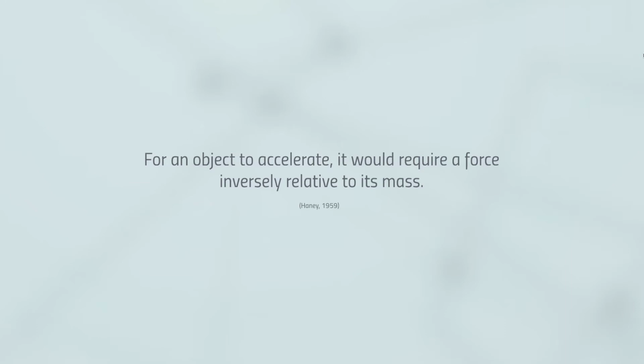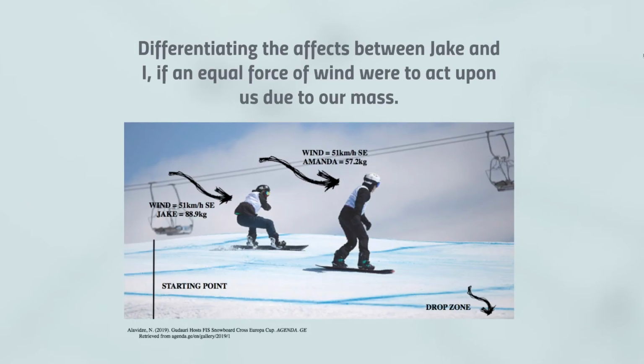Newton's second law of motion states that the acceleration caused by the net force of any object is directly proportional to the mass of said object, meaning that for an object to accelerate, it will require a force inversely relative to its mass. If Jake and I were riding on flat terrain and required an external force of wind to assist in reaching a drop zone, due to Jake's mass being greater than mine, the wind would need to exert greater force on him to gain the same momentum as myself, this being the measured product of both our mass and velocity.